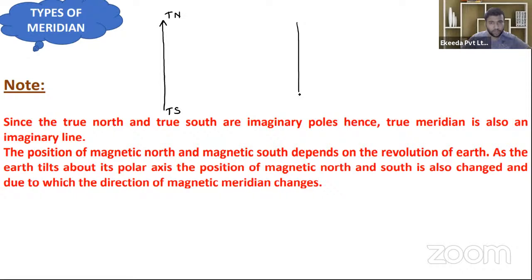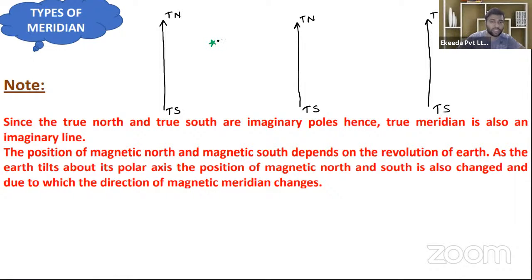Tomorrow, the position of true north and true south will lie just like this. And the day after tomorrow, the position will be just like this. It means that at each and every time the position of true north and true south is the same. It will not change with time. Now suppose that there is an object which is lying here.